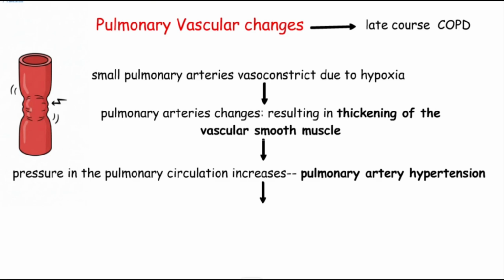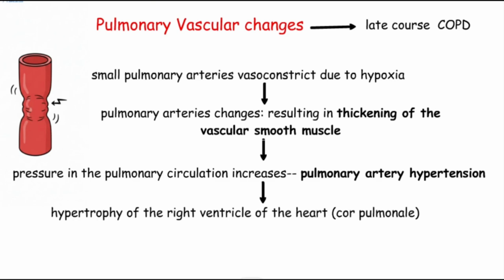Pulmonary hypertension may progress and lead to hypertrophy of the right ventricle of the heart, cor pulmonale. The right ventricle dilates and may eventually lead to right-sided heart failure.